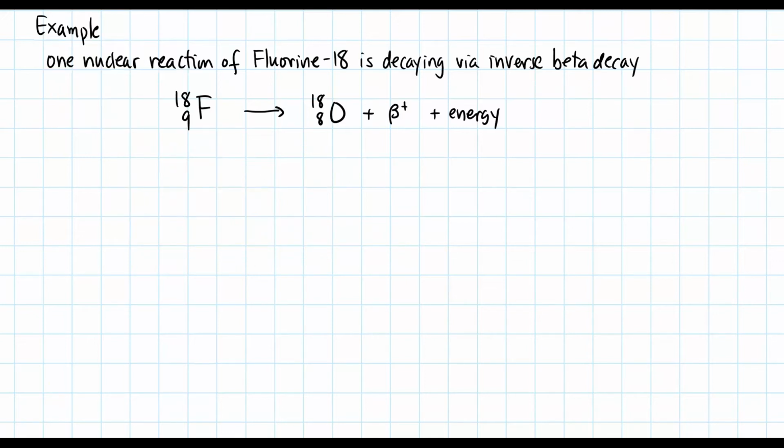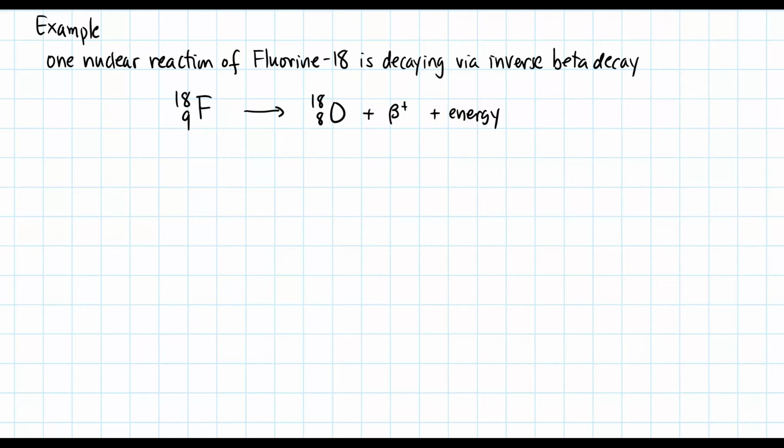One nuclear reaction of fluorine-18 is decaying via inverse beta decay. So I have fluorine-18 going to oxygen-18 plus emitting a beta plus particle and energy.